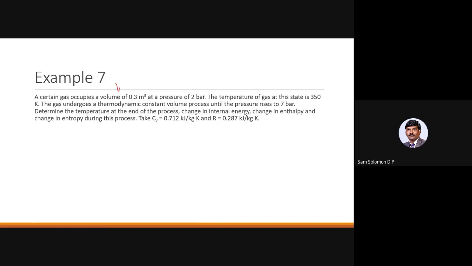The initial volume is 0.3 meter cube. The initial pressure is 2 bar. The temperature of the gas at this state is 350 Kelvin, which is T1. The gas undergoes a thermodynamic constant volume process until the pressure rises to 7 bar. So your P2 is 7 bar. Determine the temperature at the end of the process.